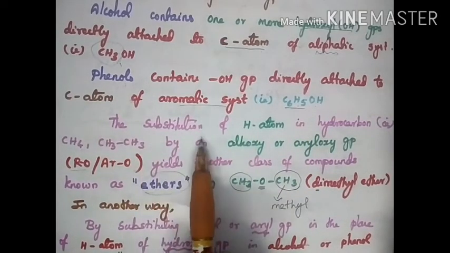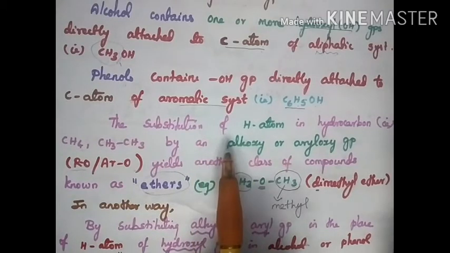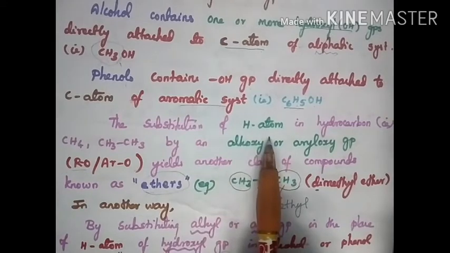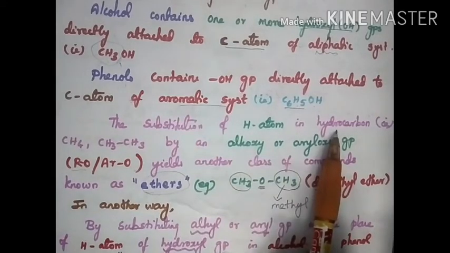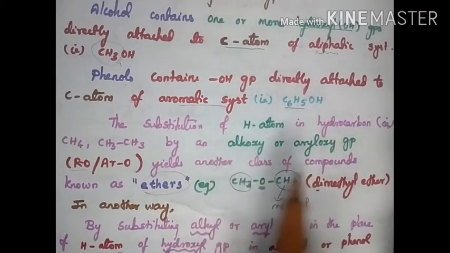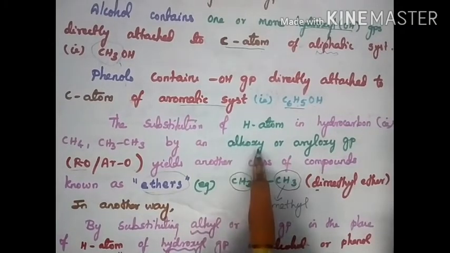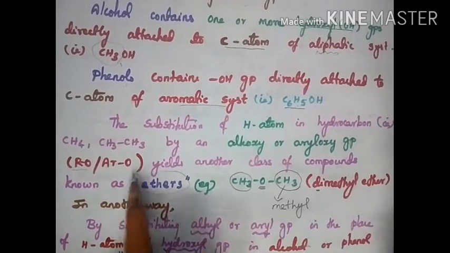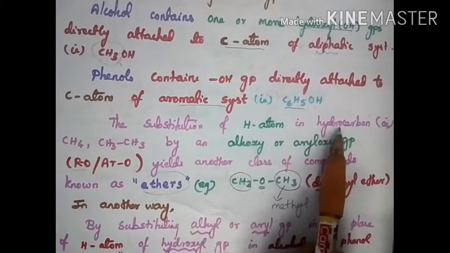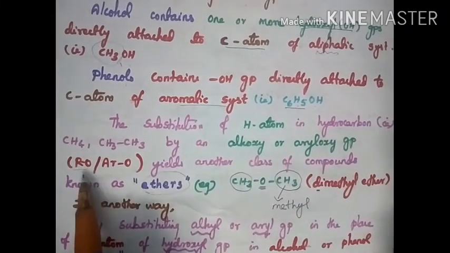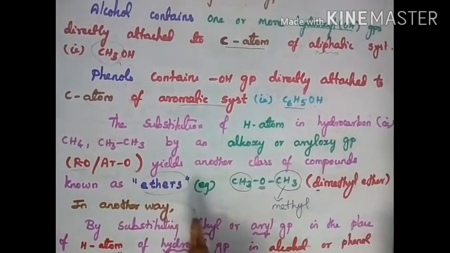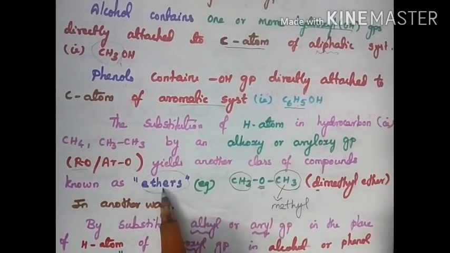Now we are going to see another type of oxygen family. The substitution of hydrogen in the hydrocarbon by OH is called alcohol. By alkoxy or aryloxy, that is RO, ARO, where the hydrogen atom in the hydrocarbon is replaced by RO or ARO, with Ar being aryl, C6H5, a new compound called ether is obtained.